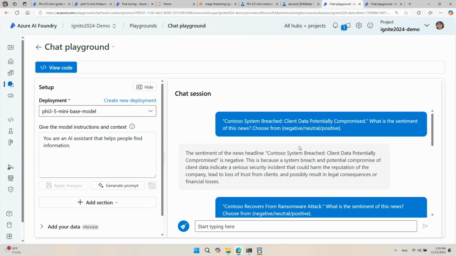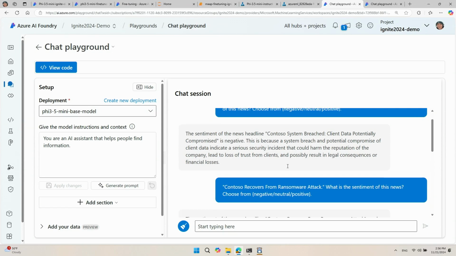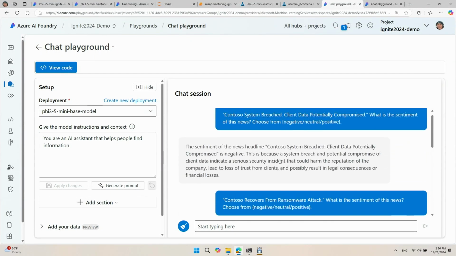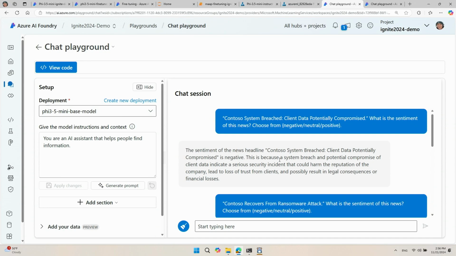So here I have preloaded 2 prompts that Martin showed us on his slides, 2 prompts that were about sentiment classification of news headlines. And you can see that this base model, you see here on the deployment page, it says the Phi 3.5 mini base model, and the responses are very detailed. So you can see that we wanted a concise and more confident answer, but the base model didn't really give us what we wanted. So we're going to see what the fine-tuned model will give us after that prompt-response pair dataset training.